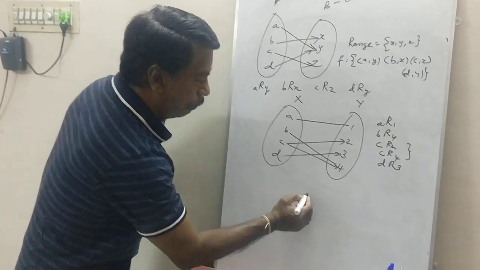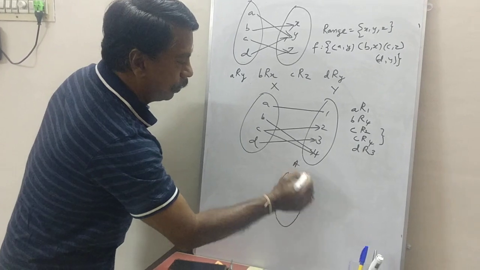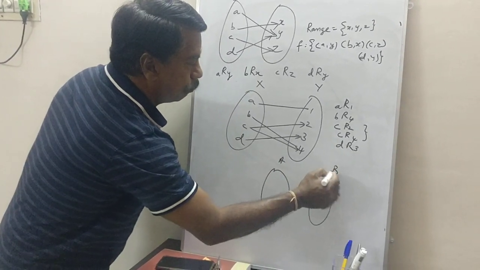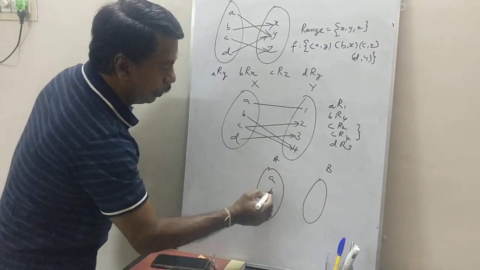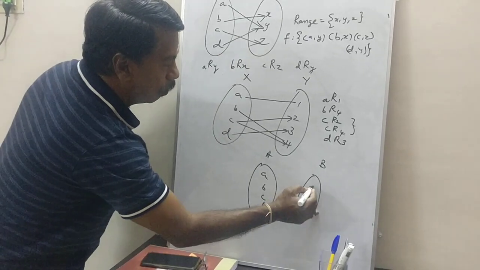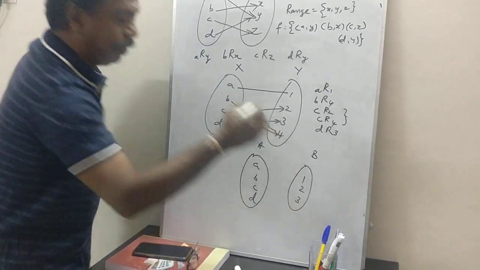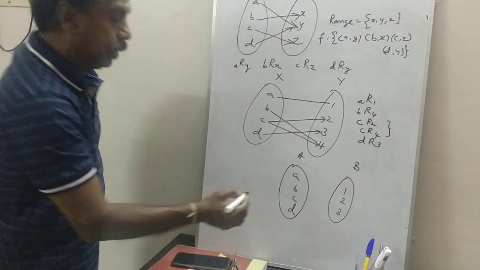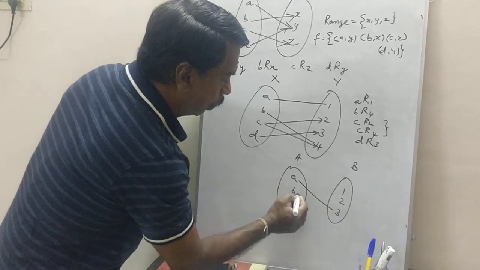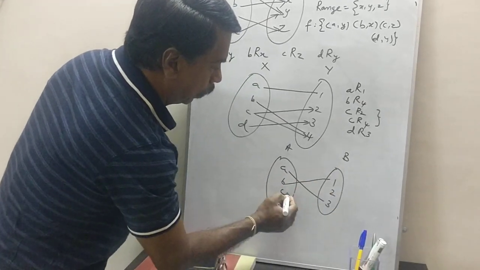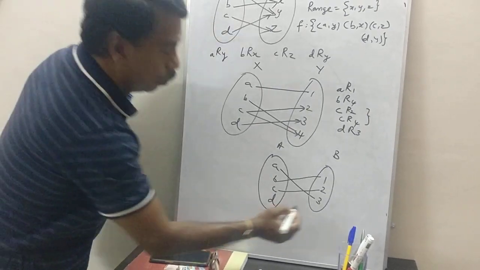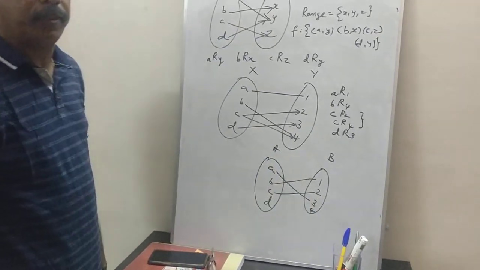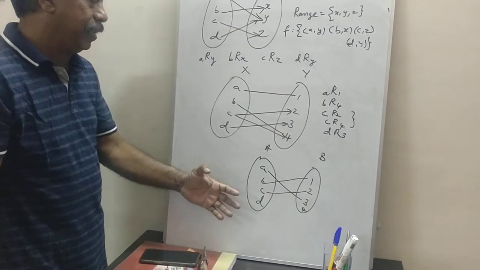I'll give another example also. This is set A, this is set B. A, B, C, D; 1, 2, 3. A is related to 3, B is related to 1, C is related to 2. I'll take 4 also there. Is it a function here?